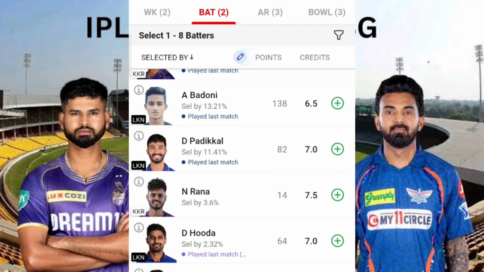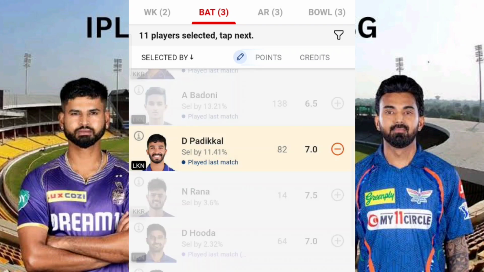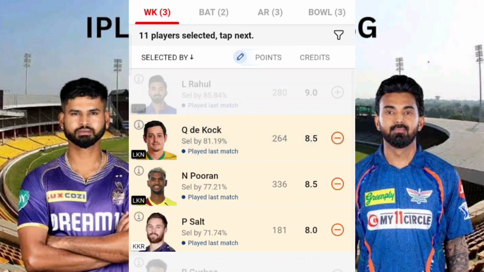for LSG, I mean Lucknow Super Giants, because of them I think they will lose their early 2 or 3 wickets. So that is one of the two things that we should consider, these two players with respect to Devdutt Padikkal as well as Quinton de Kock.